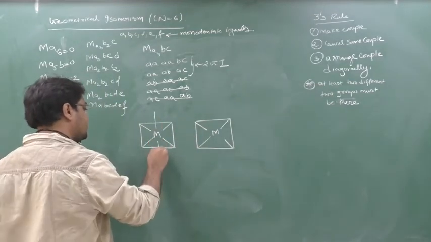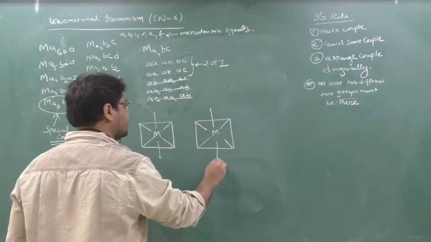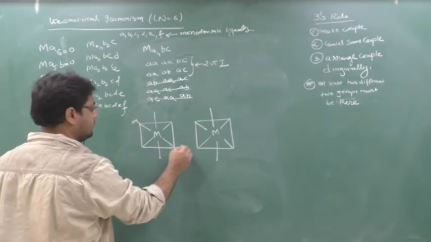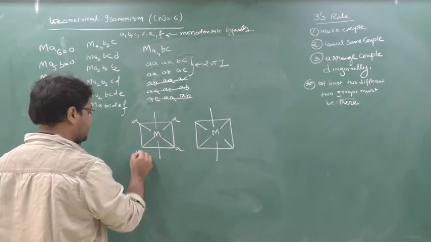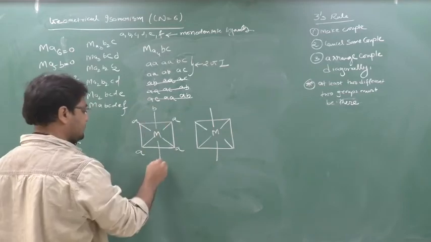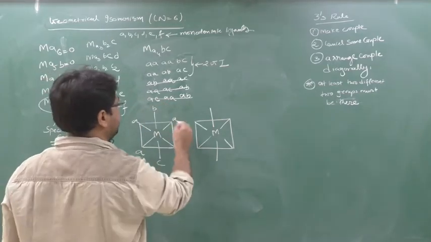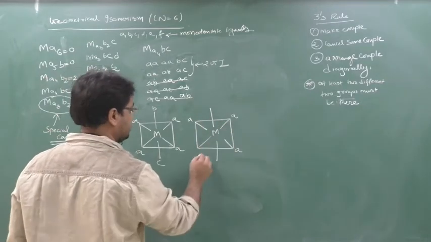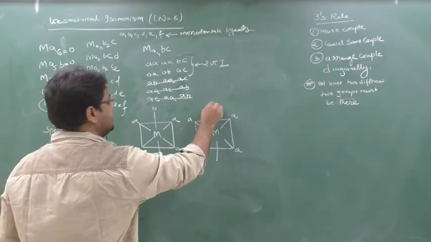Here will come, here will come, here will come. First will come is AA, then will come AA, then will come BC. Here also AA, then will come AB, then will come AC.